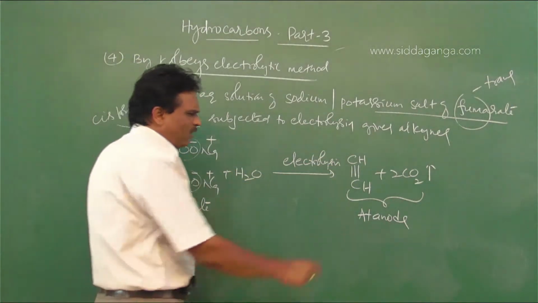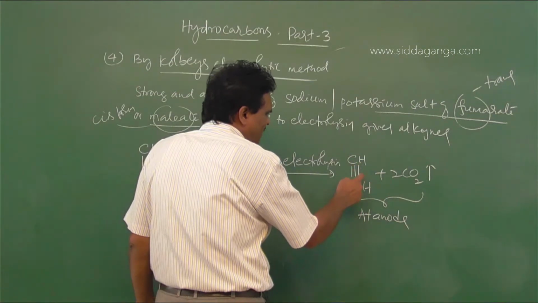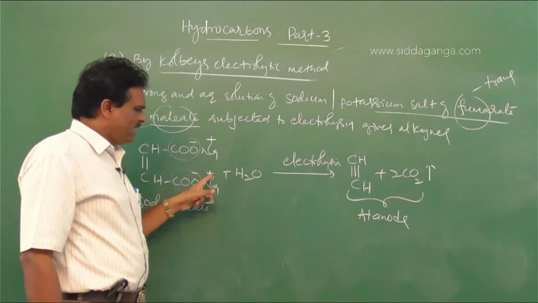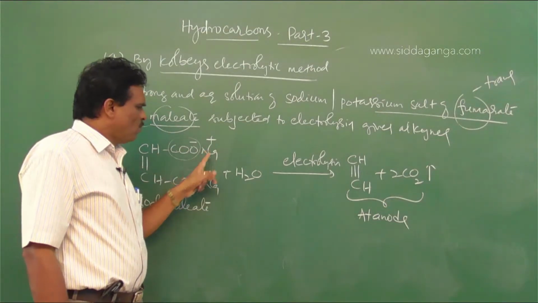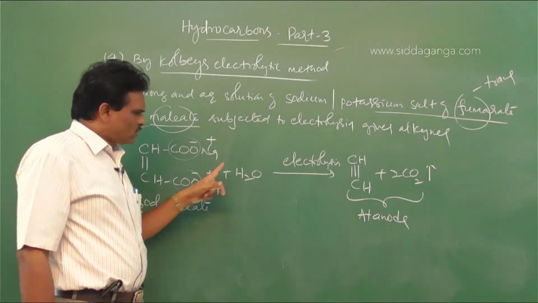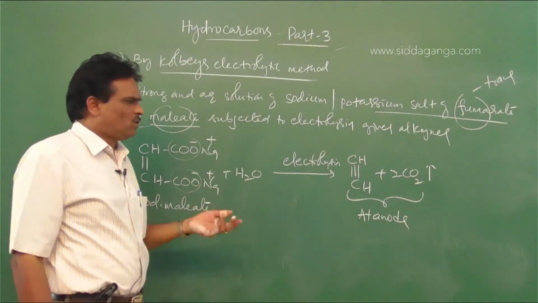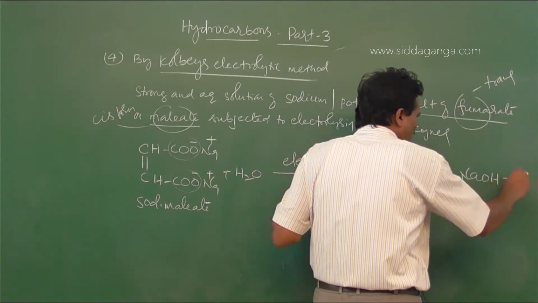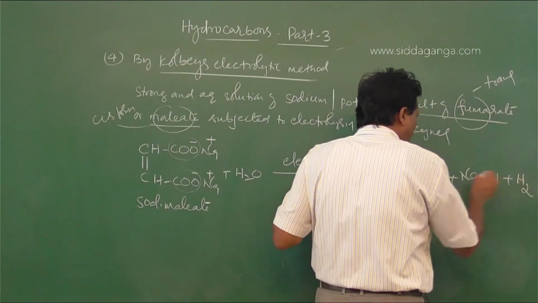So therefore, in the anodic reaction at the anode, acetylene and carbon dioxide are formed, and at the cathode these Na plus ions move towards the cathode and convert into sodium metal. Sodium metal reacts with water to form sodium hydroxide, NaOH, with the liberation of hydrogen gas.